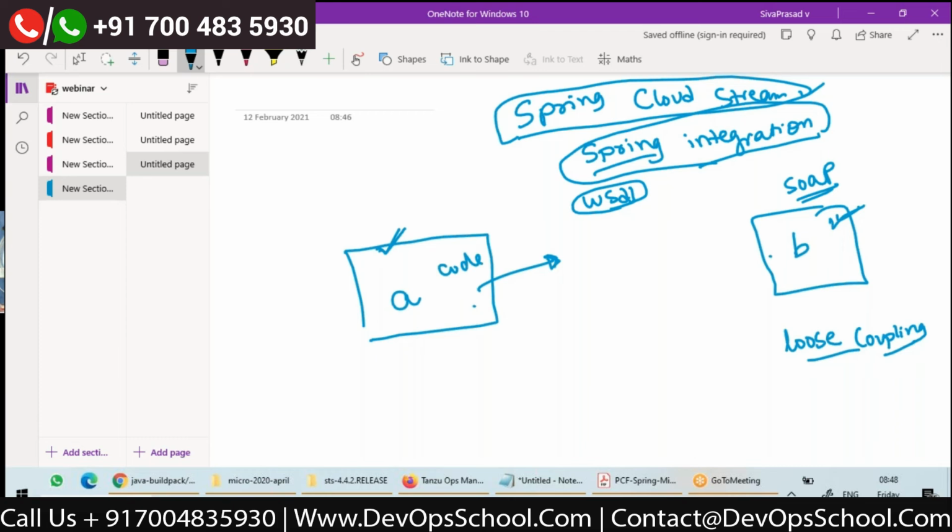So if A is consuming the SOAP web service, is there loose coupling between these two applications? Yes, actually. Let's assume that the contract doesn't change.